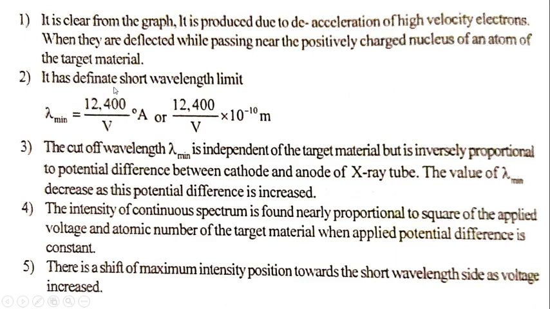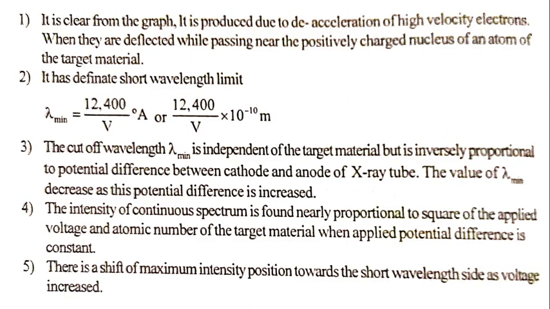It has a definite short wavelength limit, that is lambda minimum equals 12,400 upon V in angstrom, or 12,400 upon V into 10 raised to minus 10 meter. The cutoff wavelength lambda minimum is independent of the target material, but it is inversely proportional to the potential difference between the cathode and anode of the X-ray tube.